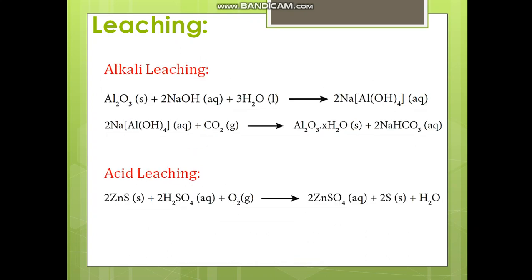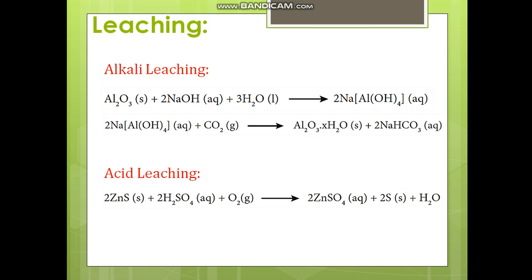The next kind of leaching is alkali leaching. You know that an alkali is any base dissolved in water. For example, sodium hydroxide in water, an aqueous solution, is called an alkali. This method involves a particular temperature range of 470 to 520 Kelvin, and the pressure has to be maintained at 35 atmospheres to form a soluble sodium meta-aluminate, leaving behind the impurities.